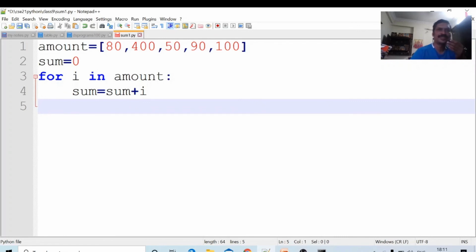First time 0 plus 80. Second time 80 plus 400. Next time 480 plus 50. Next time those three values plus 90. Next time those values plus 100.